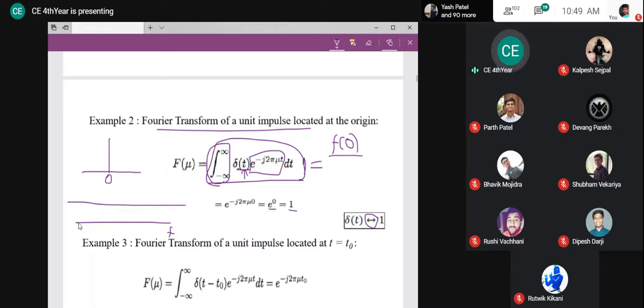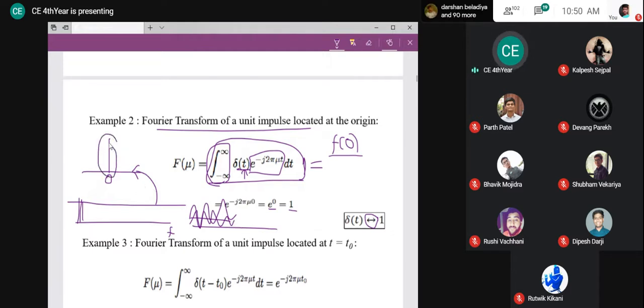How many sinusoidals are used to make this impulse? So we'll say, okay, a sinusoidal with this frequency, a sinusoidal with this frequency, a sinusoidal with this frequency. If all the sinusoidals with different frequencies and equal amplitude, that is 1, are combined and added together, then the impulse is created. That is what the significance is.